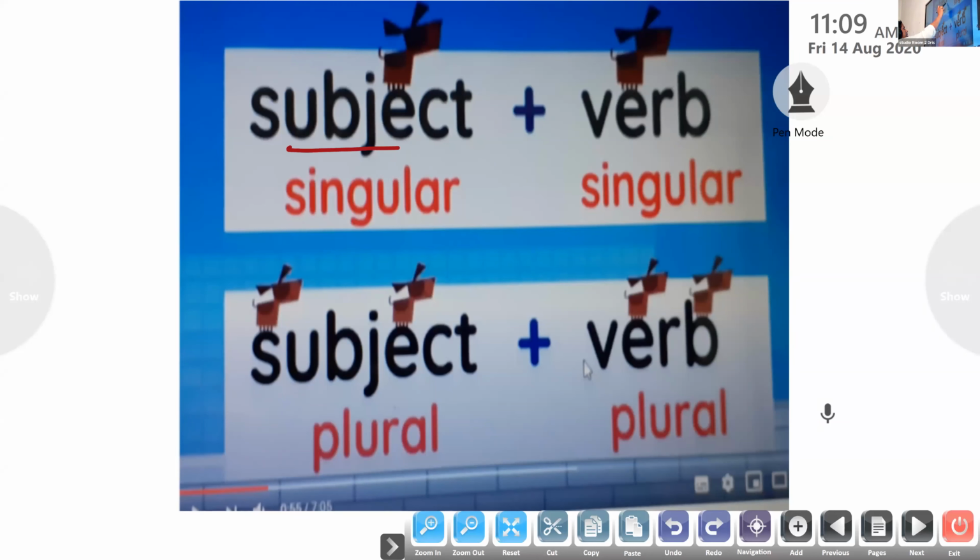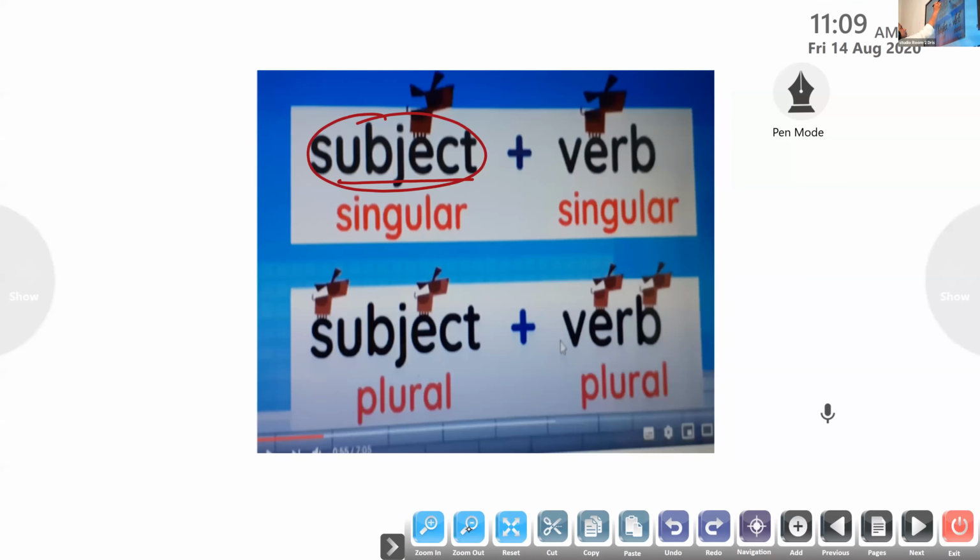Here the subject represents the noun. See here, it is only one. We know if the subject is singular, here the subject means noun. Noun we already know. Noun is the name of a person, place, animal or a thing. So the subject can be a person, a place, an animal or a thing. If the subject is singular, that is one, you can see an animal here. If it is one, the verb also has to be singular.